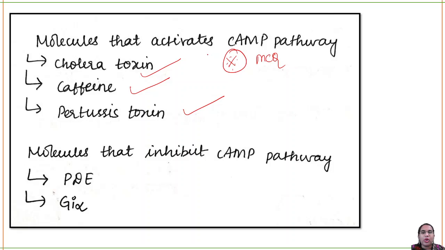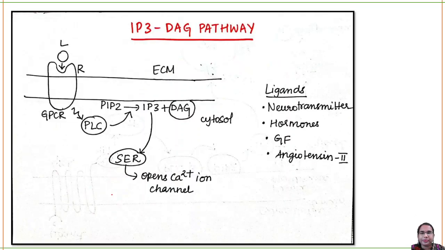And what are some of the molecules that inhibit the cyclic AMP pathway? You have phosphodiesterase enzyme and Gi alpha, G inhibitory. Okay. So the next pathway we are going to study is the IP3 DAG pathway.